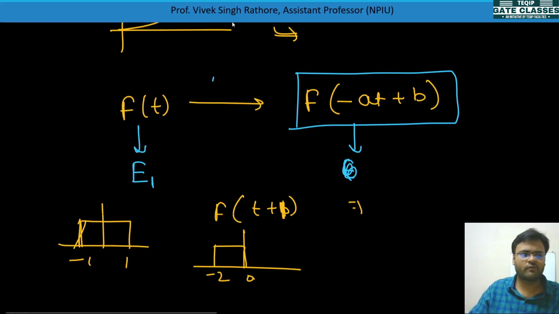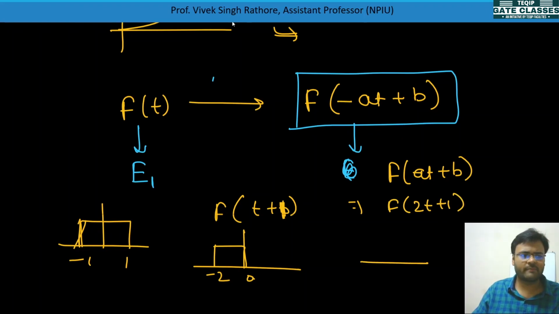So now f(t+b) we have done. Now we can do either scaling or reversal. So let's do reversal, scaling. So first we'll do f(at+b), so here let's suppose we'll do f(2t+1). Okay, so now what will happen?